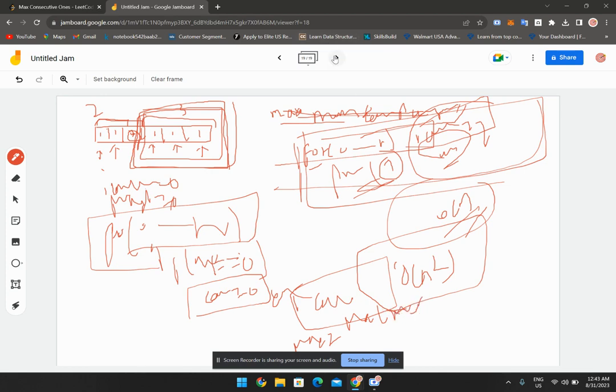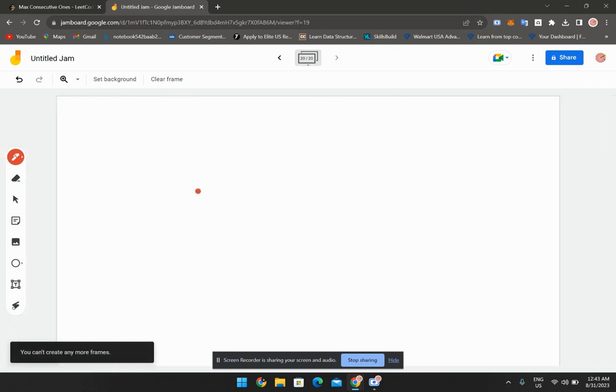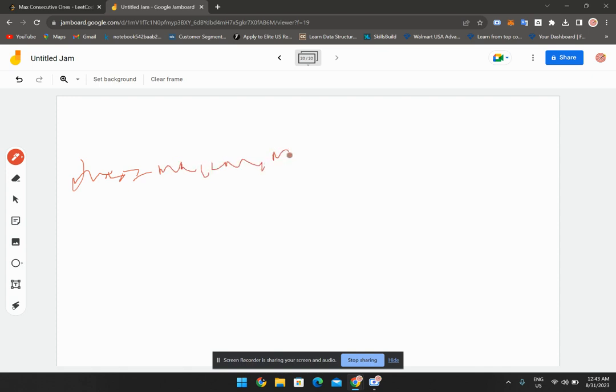So we will simply find maxi equal to max of count comma maxi. Max is a predefined function in C++.